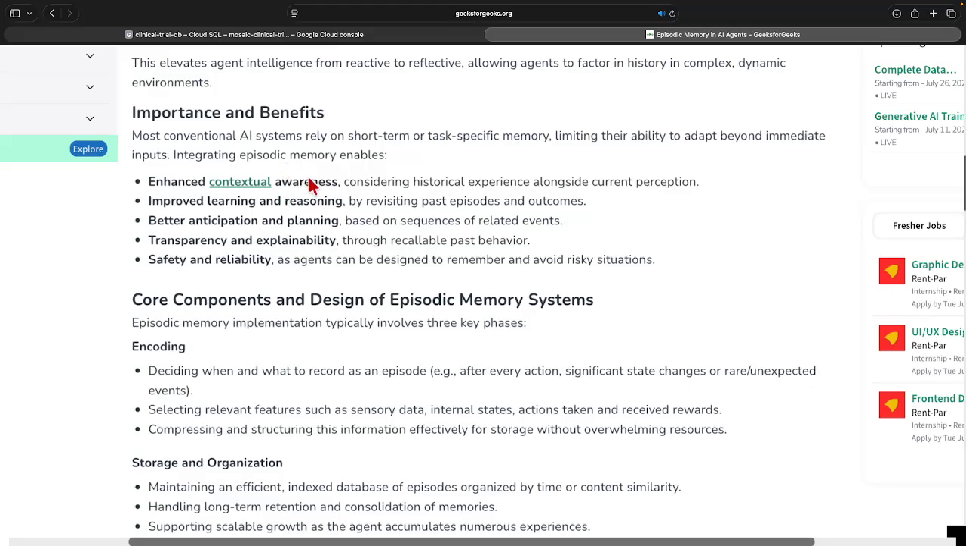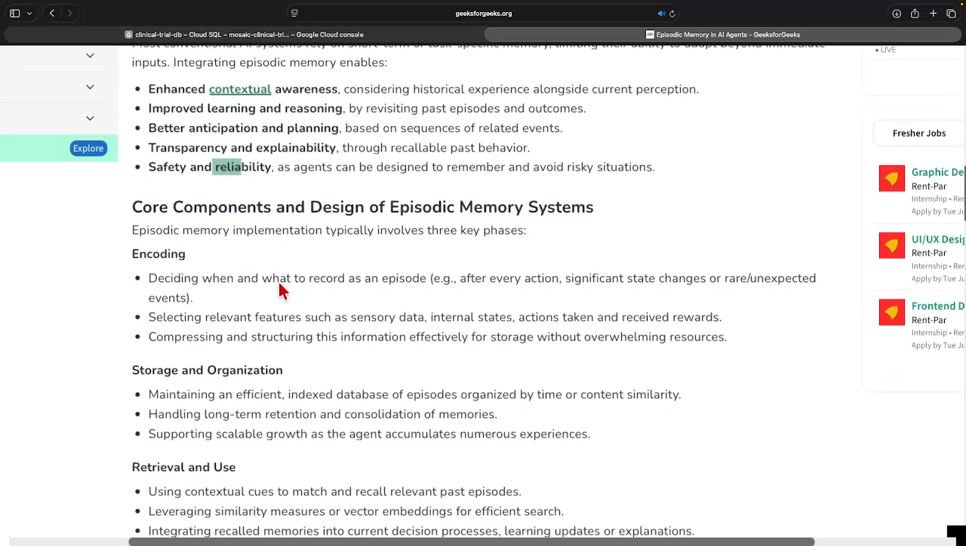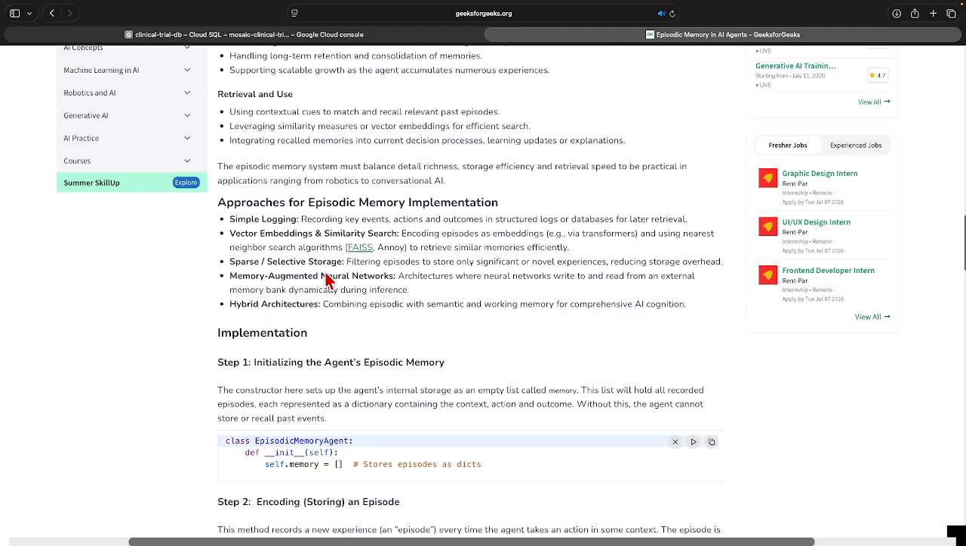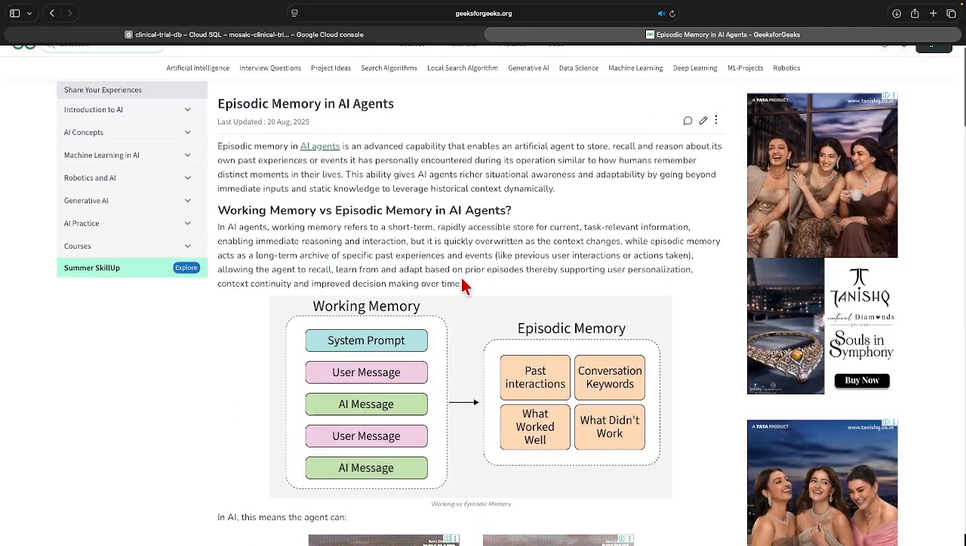When we are building episodic memory into our agent, we are going to increase the contextual awareness, because it is going to consider all the historical experience. Then we're going to have improved learning and reasoning capabilities, better planning and anticipation, and transparency, explainability and safety, which is fantastic. This is typically what we intend to build in our agent right now.